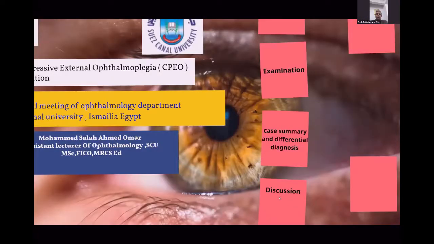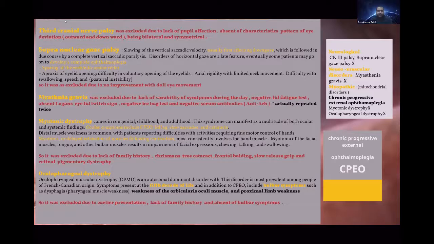Third cranial nerve palsy was excluded because there is no pupillary involvement and an absence of the characteristic pattern of eye deviation, which is outward and downward. Being bilateral and symmetrical is very rare when you see bilateral third cranial nerve palsy.